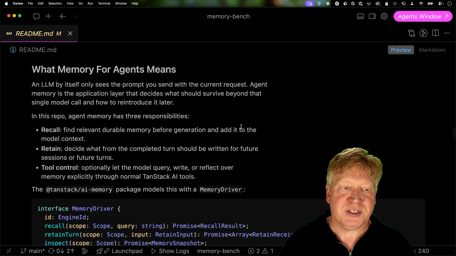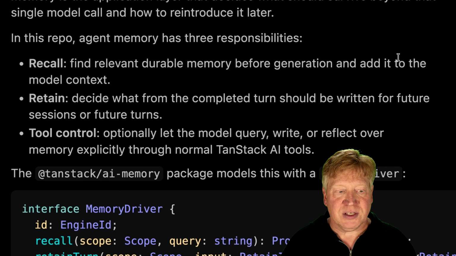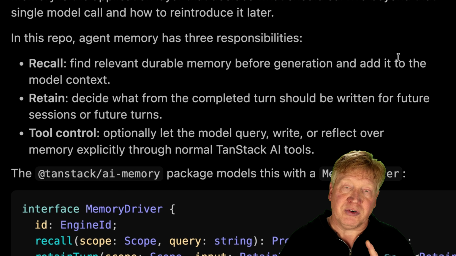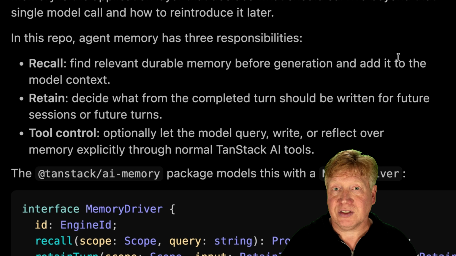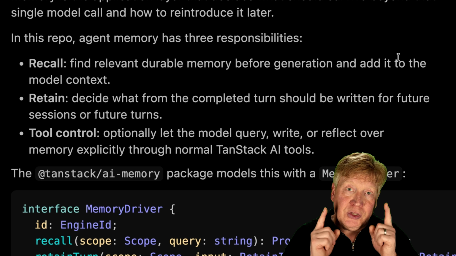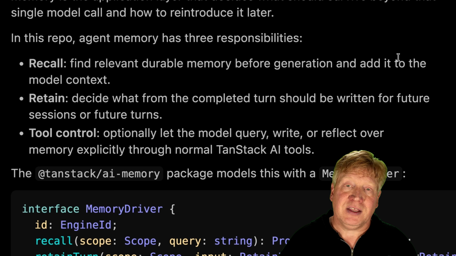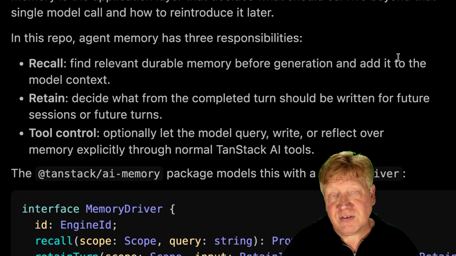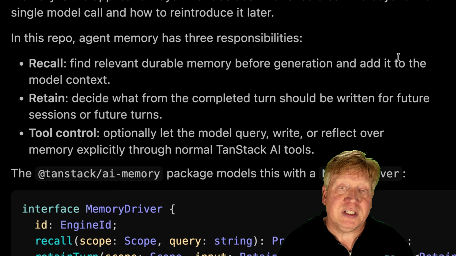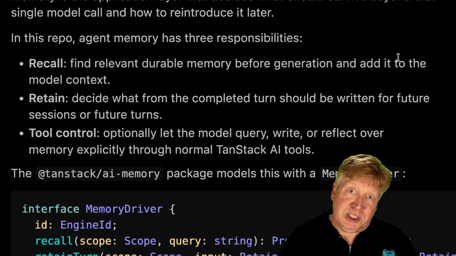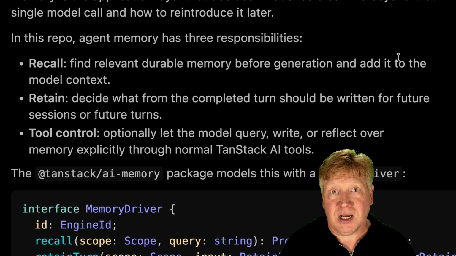So what is a memory system? Well, a memory system has three different things. It has the ability to recall, that is, before the turn of the conversation, I'm going to take your input as the user, and then I'm going to recall facts from my system that would be relevant to that conversation. And then I'm going to inject those into the system context.